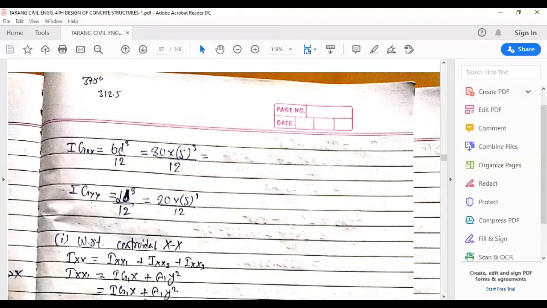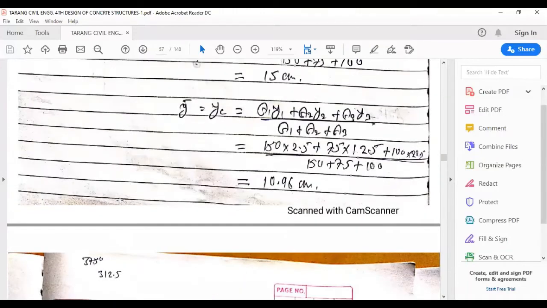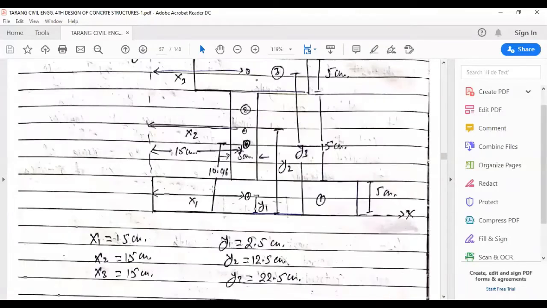In the case of YY, it will be represented by db cube by 12. So we'll see it in the figure again. If it is XX this way, then this is b and this is d. That means bd cube upon 12. And if we are considering the Y axis, then it will be db cube upon 12.